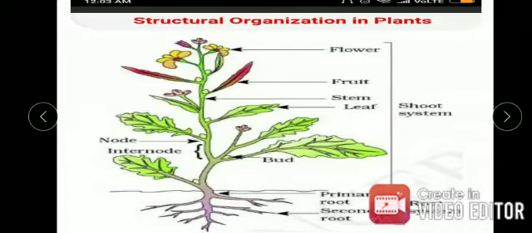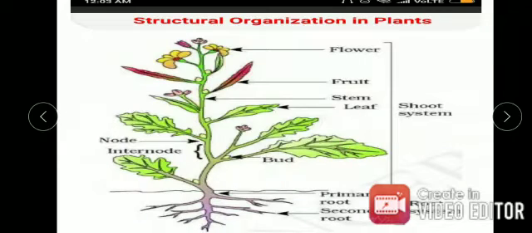Now come to the shoot system. The shoot system consists of bud, leaf, stem, fruits, flower, node, and internode. The point from where a leaf arises from the stem is known as a node, and the distance between two nodes is known as an internode. So in the shoot system, we have all these parts.